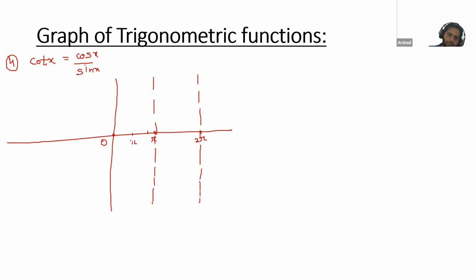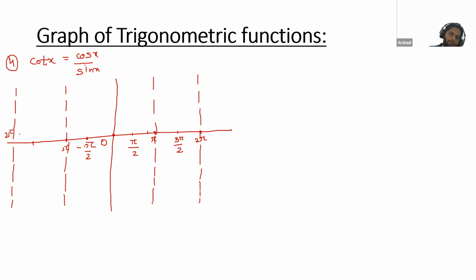This is pi by 2 and this is 3 pi by 2. Here you have minus pi by 2. Again for pi you will draw a dotted line, and again for 2 pi.